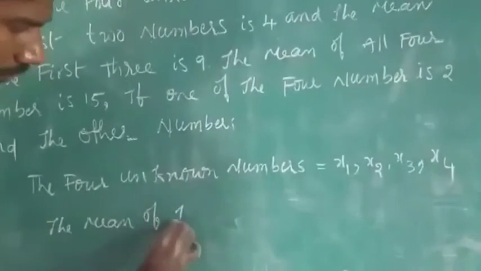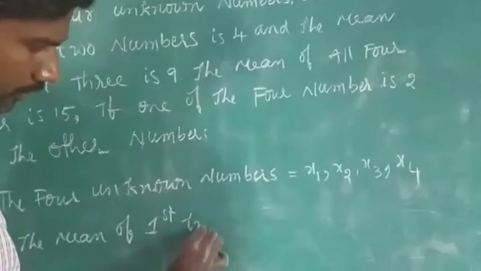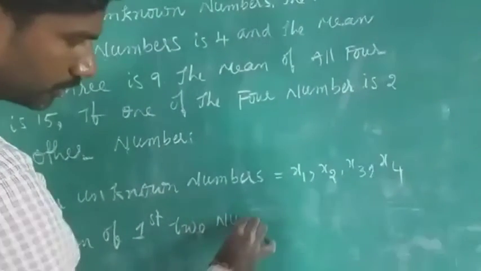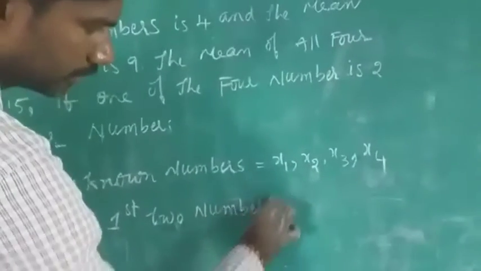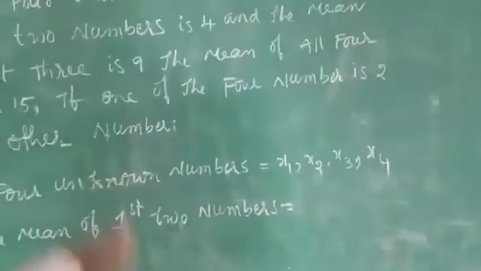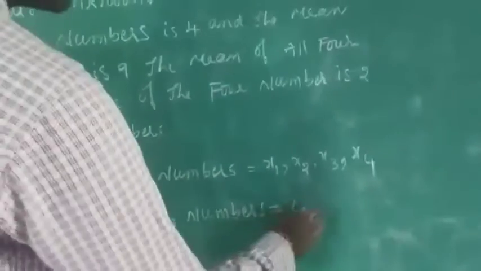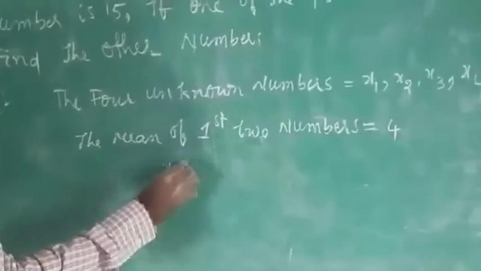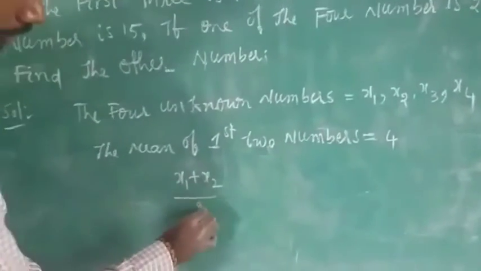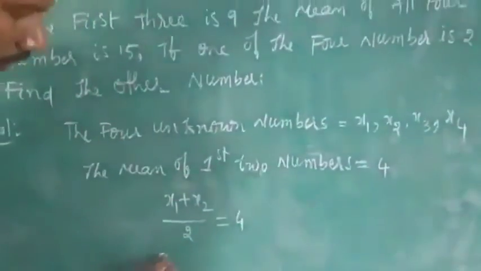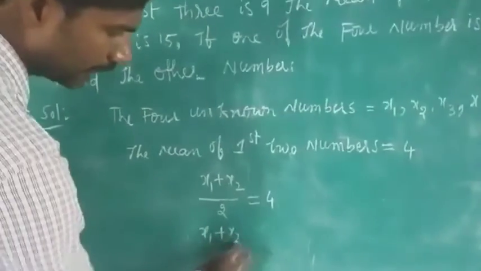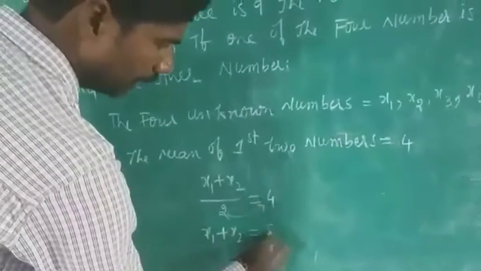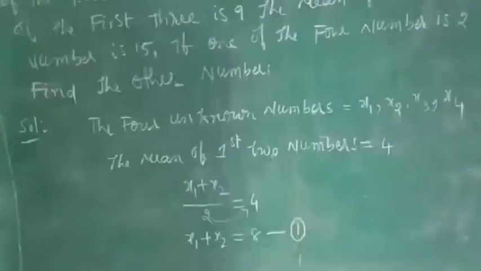How much is given? First 2 numbers mean is 4. Means (x1 plus x2) by 2 is equal to 4. x1 plus x2, this you transpose, is 8. This is the 1.